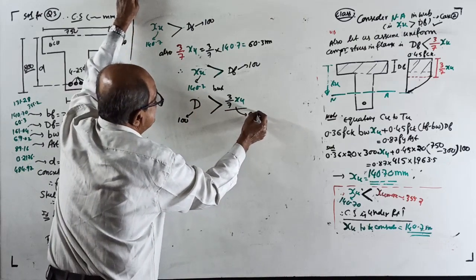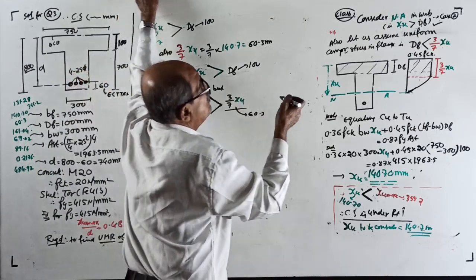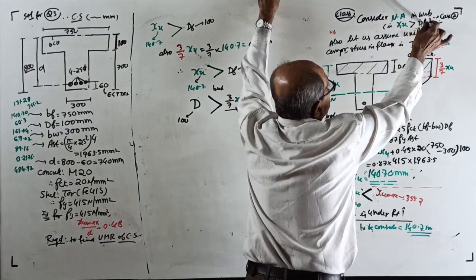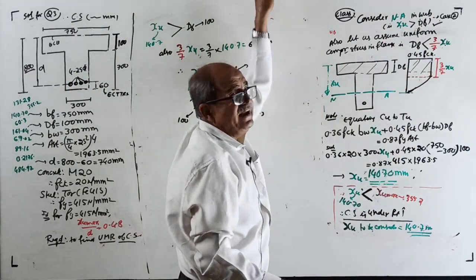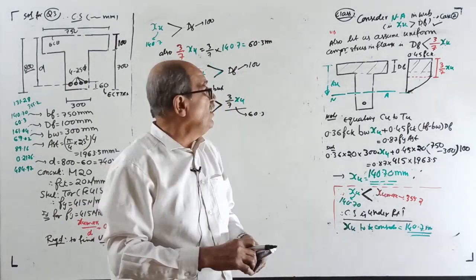The combined value is how much? The combined value is 60.3. But we assumed XU more than DF with DF less than 3/7 XU, assuming that the compressive stress in the flange is uniform.